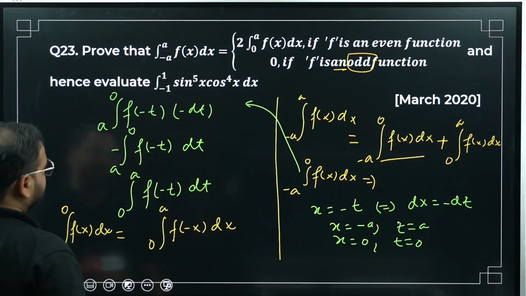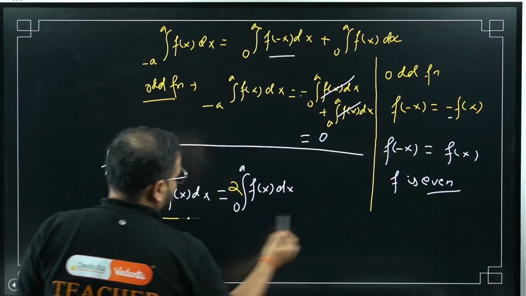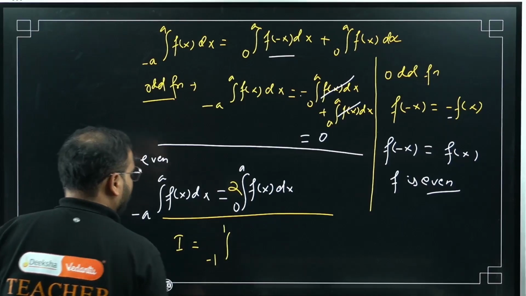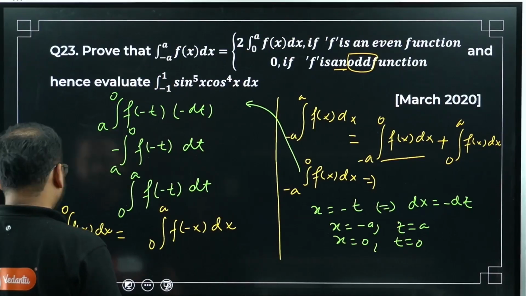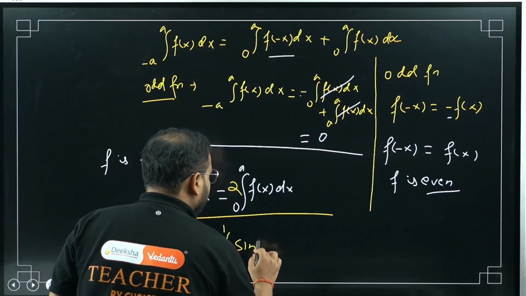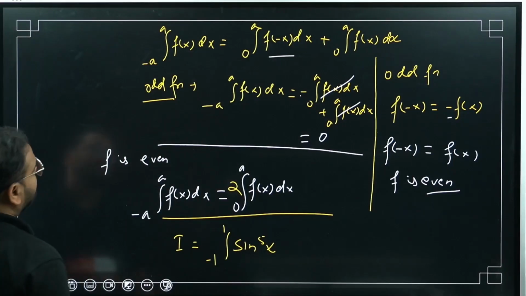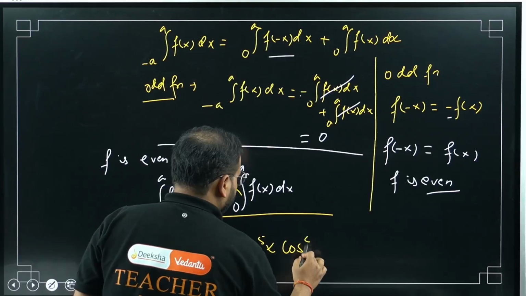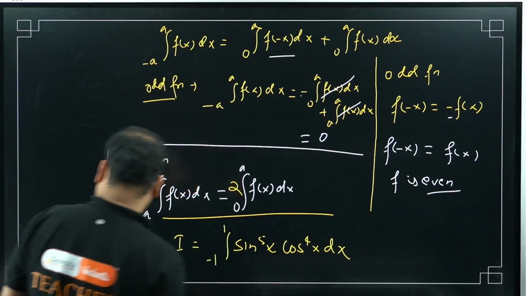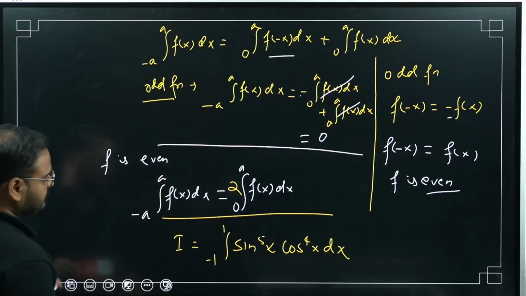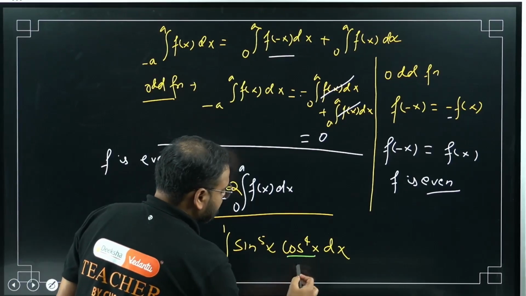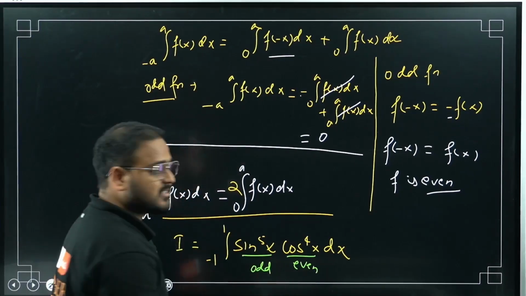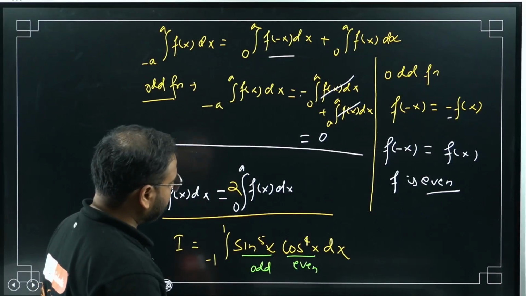Now check the question. Minus 1 to 1, the question that they have given over here. Integration I is given as minus 1 to 1, sine power 5x, cos power 4x dx. Okay, great. Now carefully you see, this part is clearly even. What about this part? It's odd, sir. Please check.